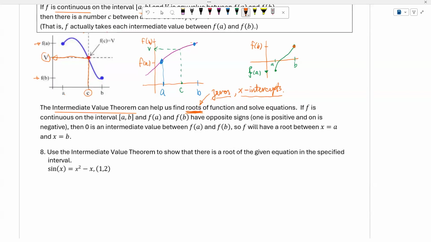So now f of a is negative, f of b is positive, and you will see that there is a number c where f of c is equal to 0. Right? So this is kind of the idea here.